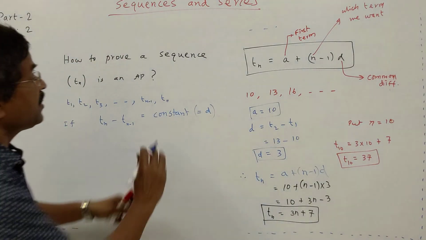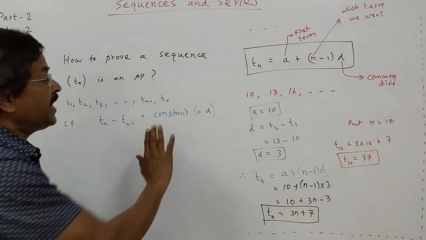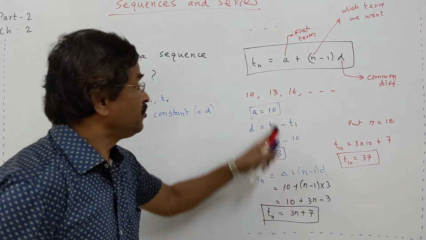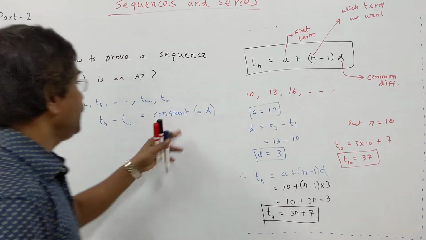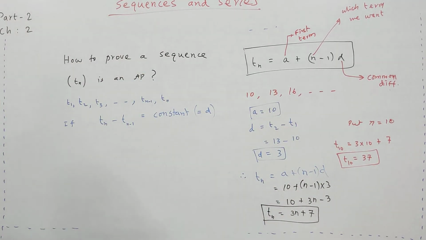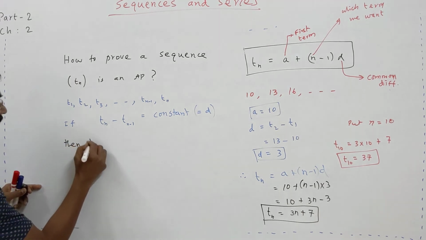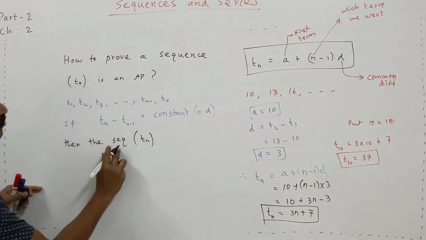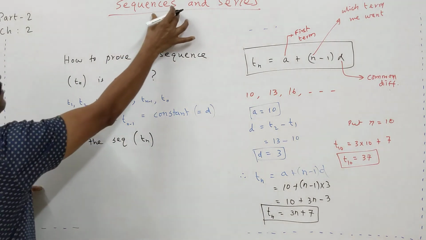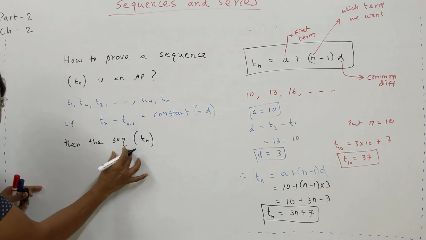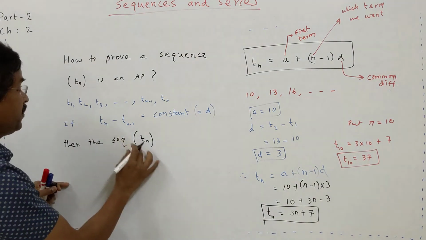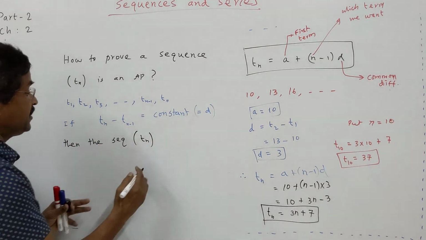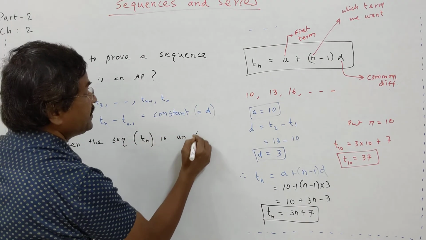Constant means it will not contain any n. It will be a number like this. It will not contain any n. If this is constant, then the sequence Tn, I will write the short form SEQ, you understand, short form of sequence, the sequence Tn is an AP.